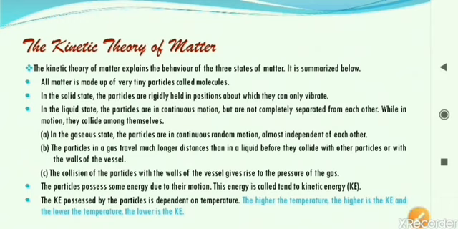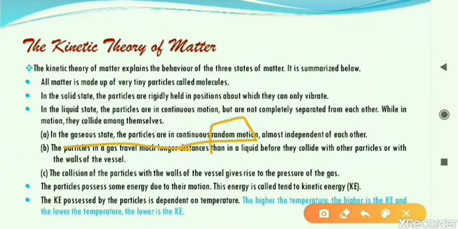The other thing that we will read here is, in the gaseous state the particles are in continuous random motion. Random means anywhere, not fixed. Random motion is there and they are almost independent of each other. In the solid and the liquid, the molecules are not completely separated, they are connected. But in the case of gases, they are independent. The molecules are not dependent on each other.